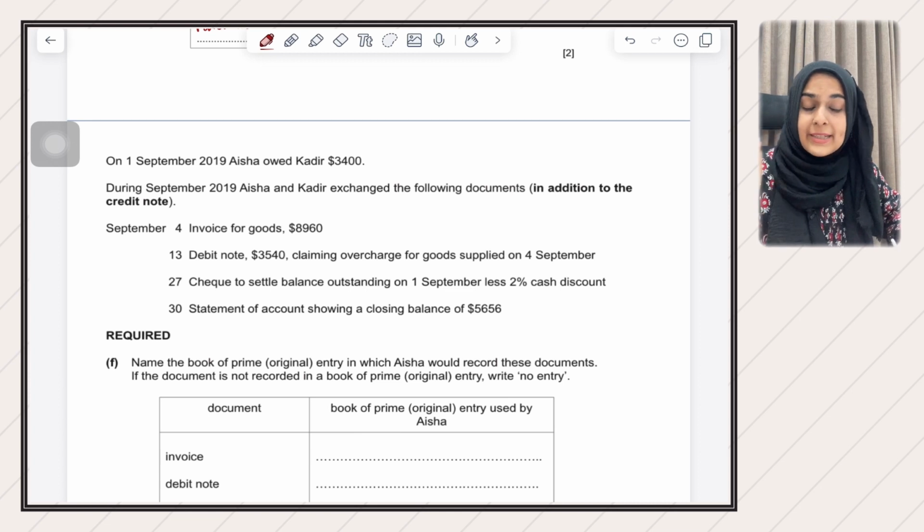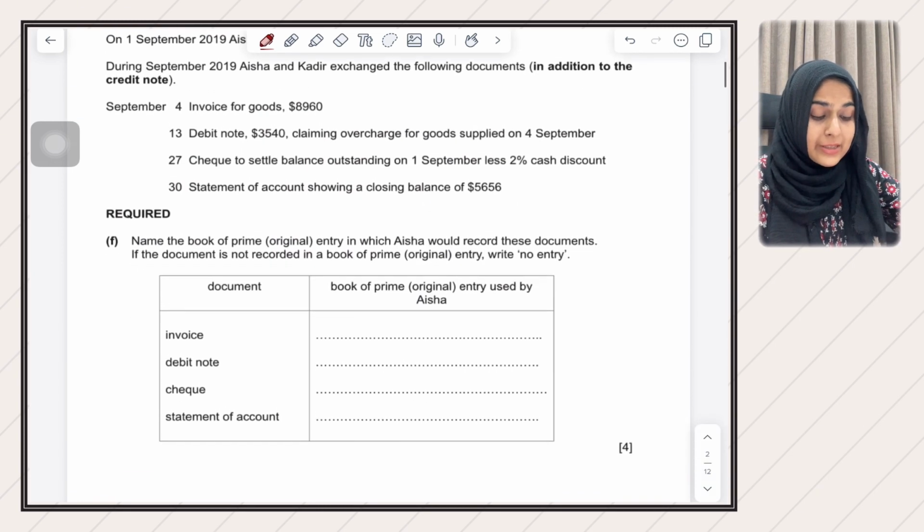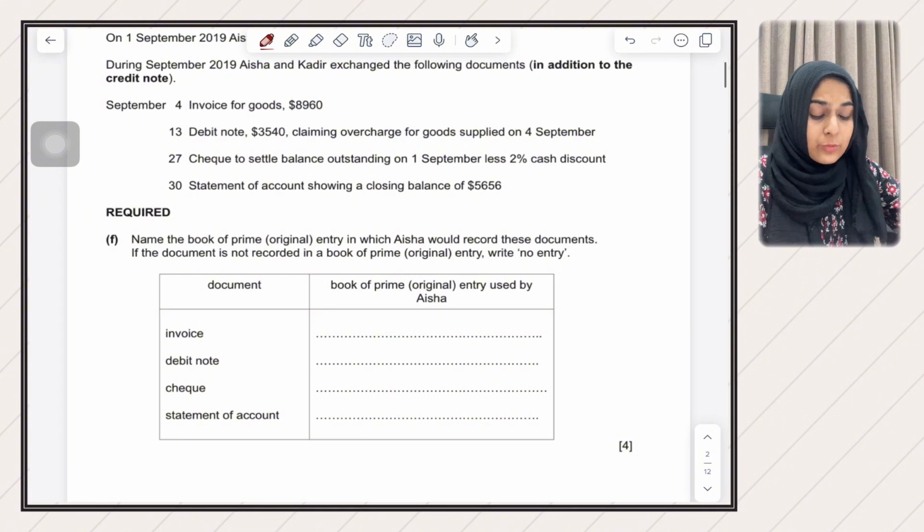This is the balance brought down on Kader's account in Aisha's ledger. So Kader is a trade payable, Kader is a liability, and this is basically a balance brought down. Then they're saying during September 2019, Aisha and Kader exchanged the following documents in addition to the credit note. They're saying September 4 invoice for goods 8960.